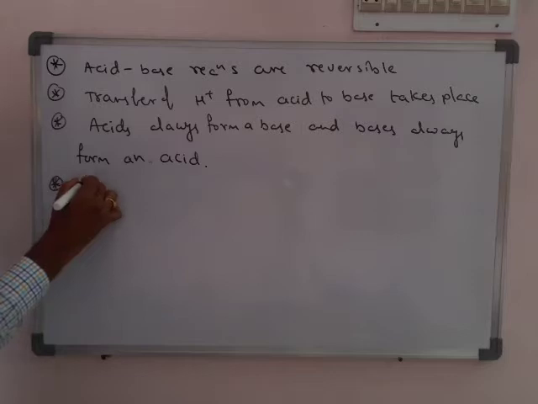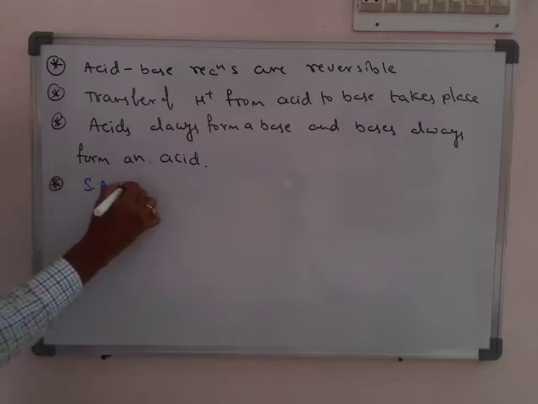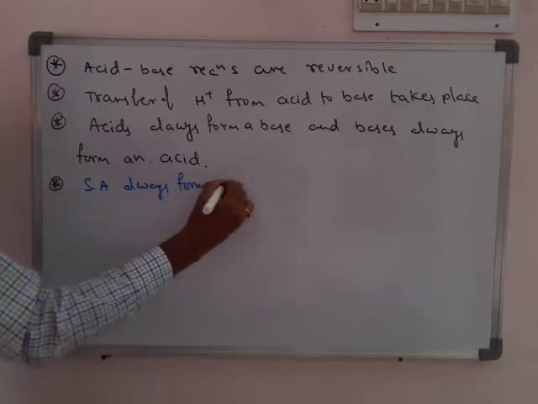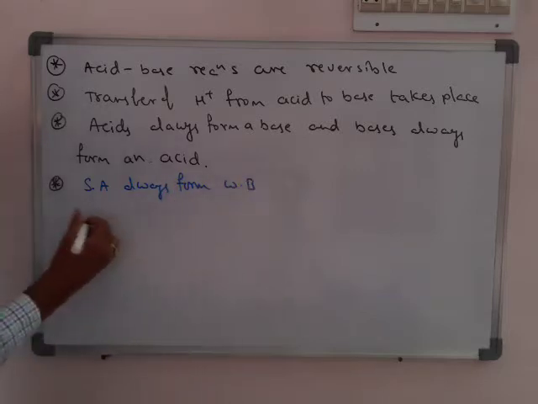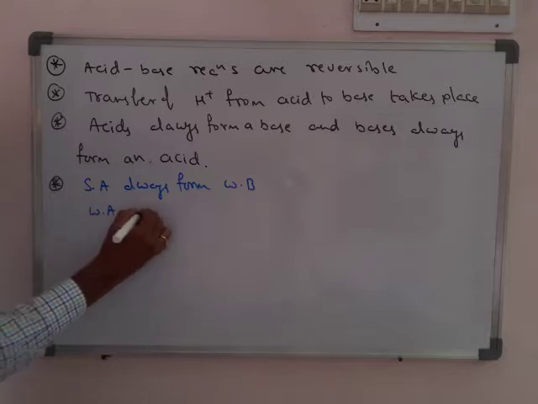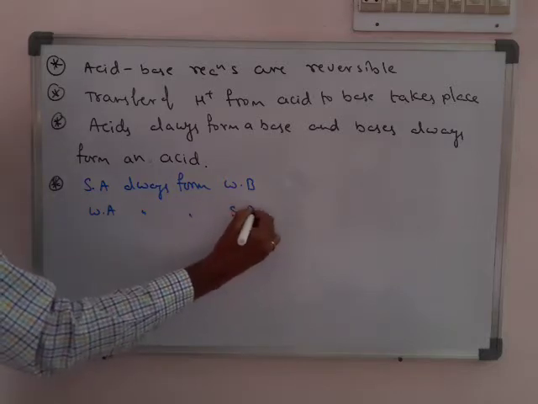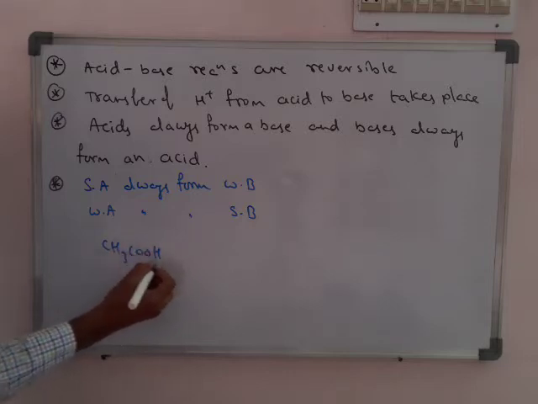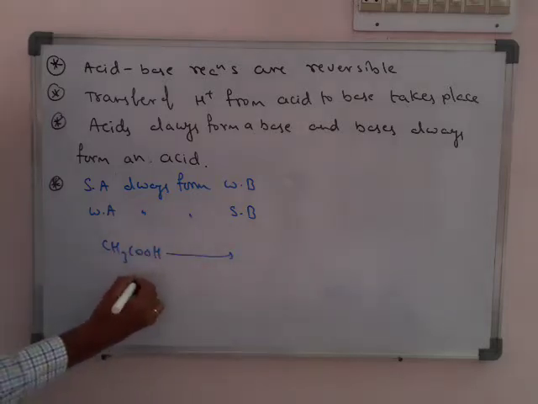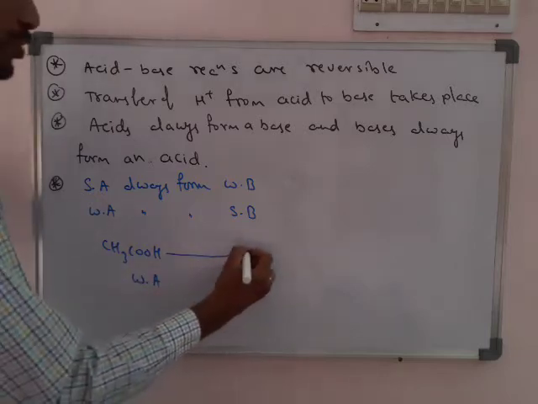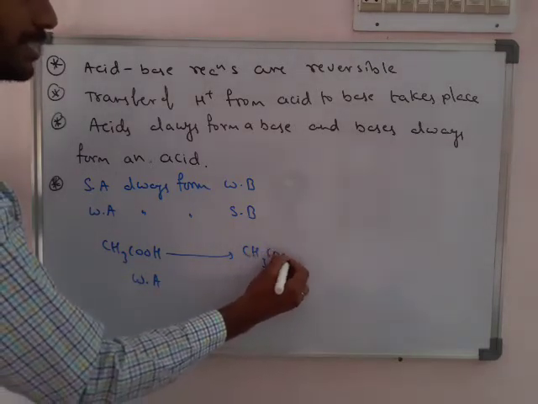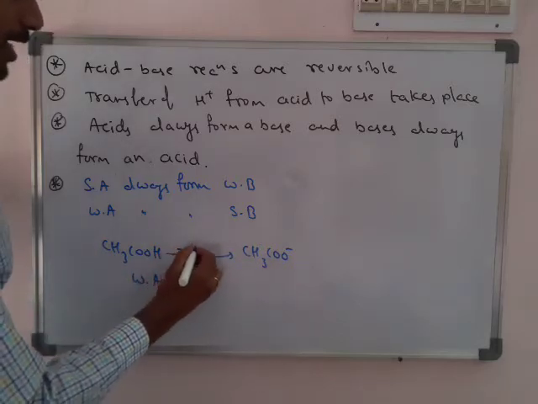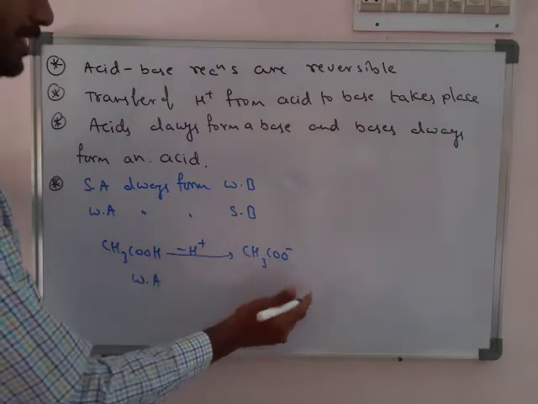Okay, means in strength also opposite, nature also opposite. Here strong acids always form weak bases, and weak acids always form strong bases. So for example, acetic acid is a weak acid, so దీంతో ఫామ్ అయ్యే acetate ion, known as acetate, by losing one H plus ion, the formed ion is called acetate.